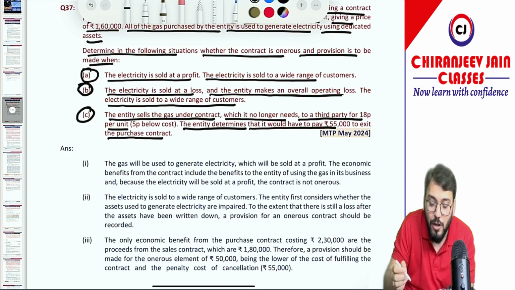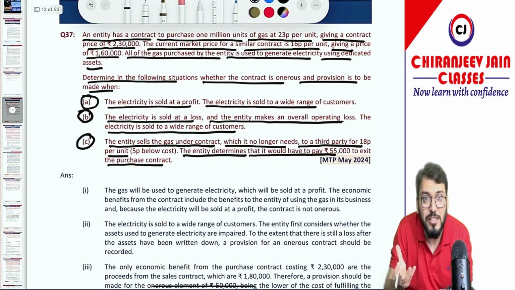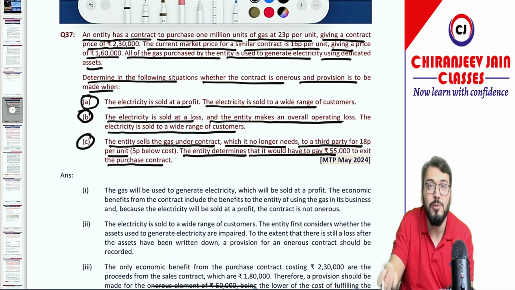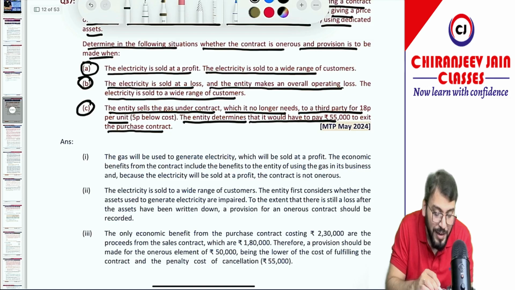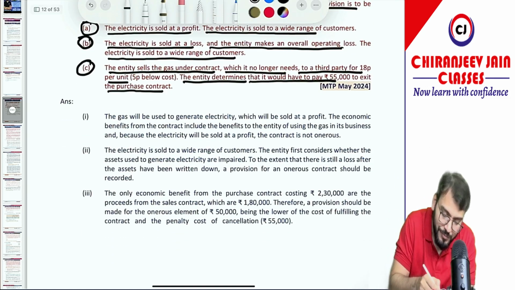So what is the unavoidable loss? Unavoidable loss is 5 into how many million? 1 million means 50,000, or 55,000, whichever is lower. Therefore, in point number C, we should create a provision of 50,000. Let's see what answer has been given.